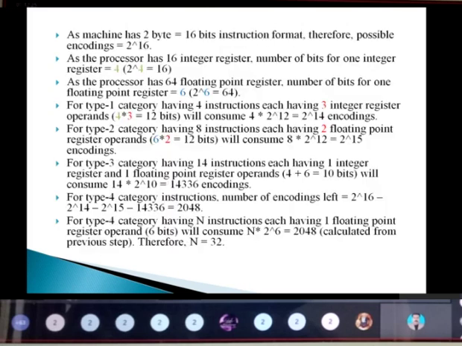As the machine has 2 bytes and 1 byte equals 8 bits, totally 2 into 8 is a 16-bit instruction format. Therefore the possible encodings will be 2 power 16.